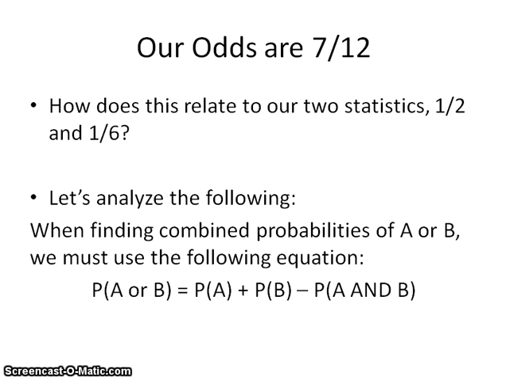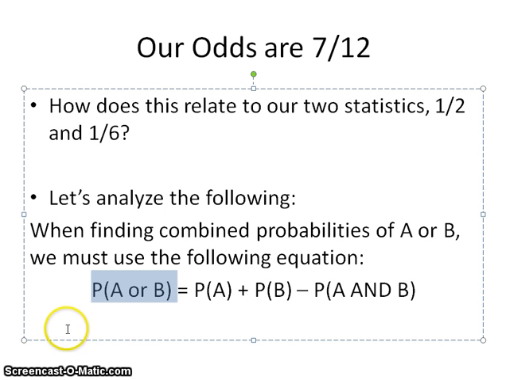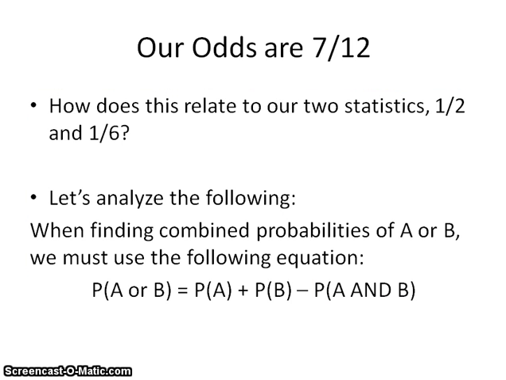All right. So how could this relate to our 2 statistics, 1/2 and 1/6? Well, let's take an analyzing approach and look at the following. When finding the combined probabilities of an event A or B, we must use the following equation. The probability of A or B, right here, is equal to the probability of A plus the probability of B, and then we're going to subtract the probability of both A and B happening at the same time. So we need to keep this in mind because that's an important piece at the end of it.